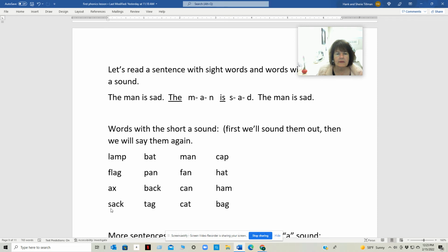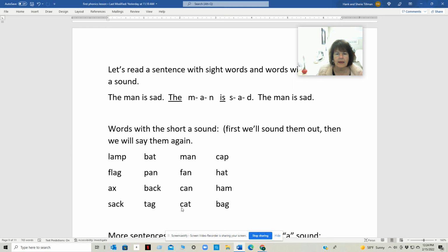Sack, tag, tag. And man, man. And fan, fan. And can.